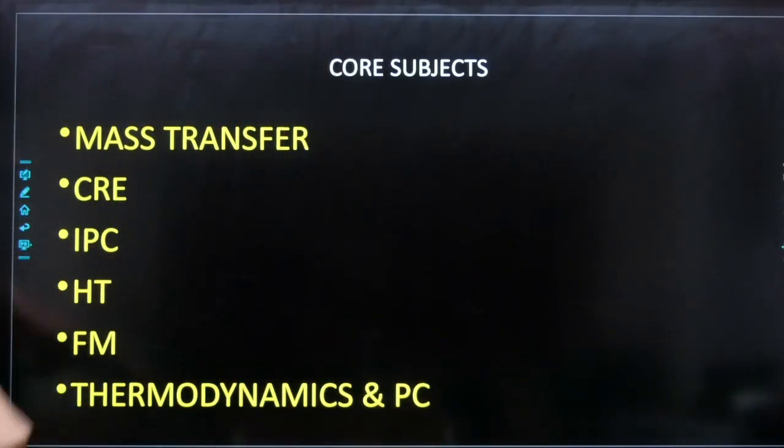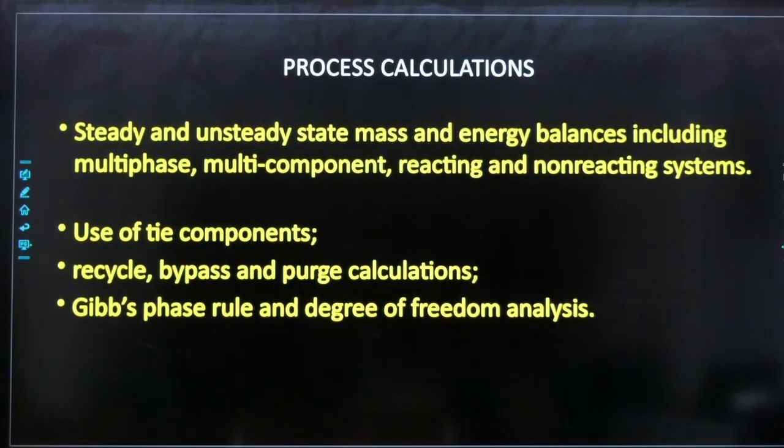नाउ फर्स्ट सब्जेक्ट दैट आई एम गोइंग टू डिस्कस हियर इज प्रोसेस कैलकुलेशन. प्रोसेस कैलकुलेशन में यही आपका सिलेबस है. आप देख सकते हैं: steady and unsteady state and mass and energy balance, including multi-phase, multi-component, reacting, non-reacting systems, tie-component, recycle, bypass, purge, Gibbs phase rule, degree of freedom analysis.